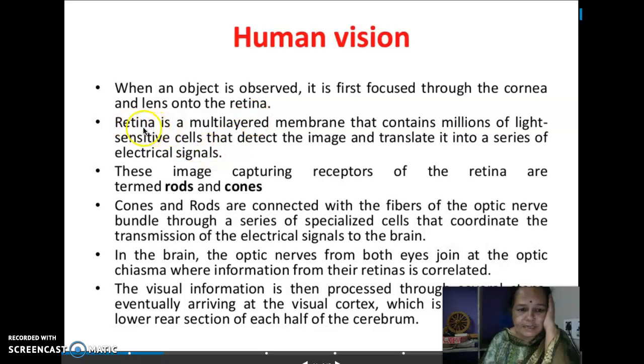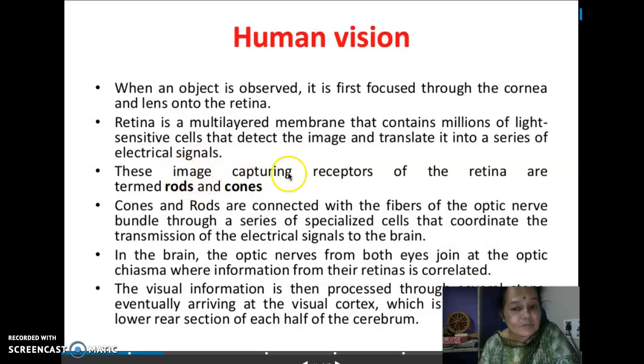And what is this retina? Retina is multi-layered membrane. It consists of photoreceptors, means light sensitive cells. It consists of millions of photoreceptors, that is millions of light sensitive cells that detect the image and translate it into electrical signals.